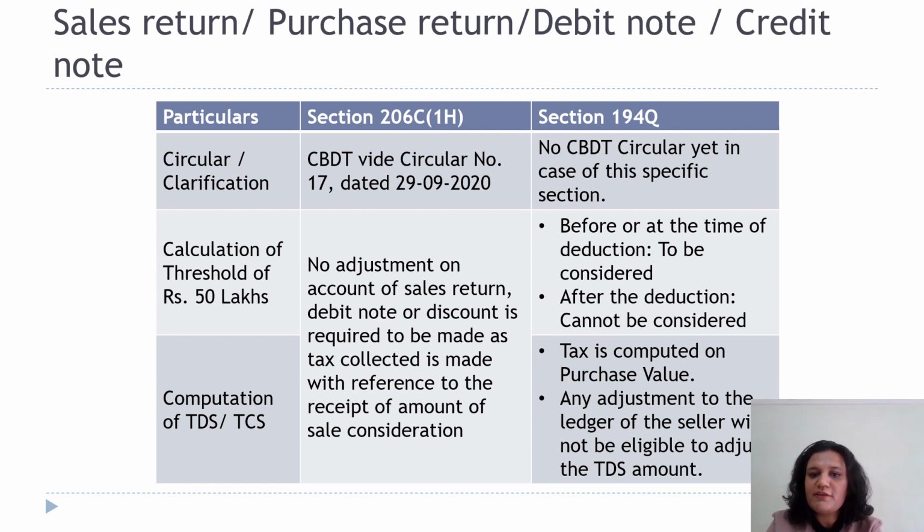In case of 194Q, though, before or at the time of deduction, if we are aware of a purchase or sales return, that can be considered, and after the deduction, it would not be considered. Any adjustment on the basis of this would not affect the TDS to be deducted.